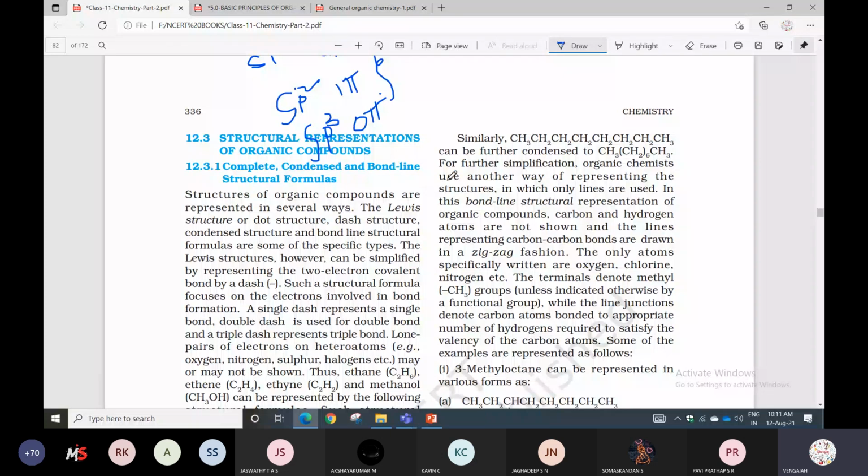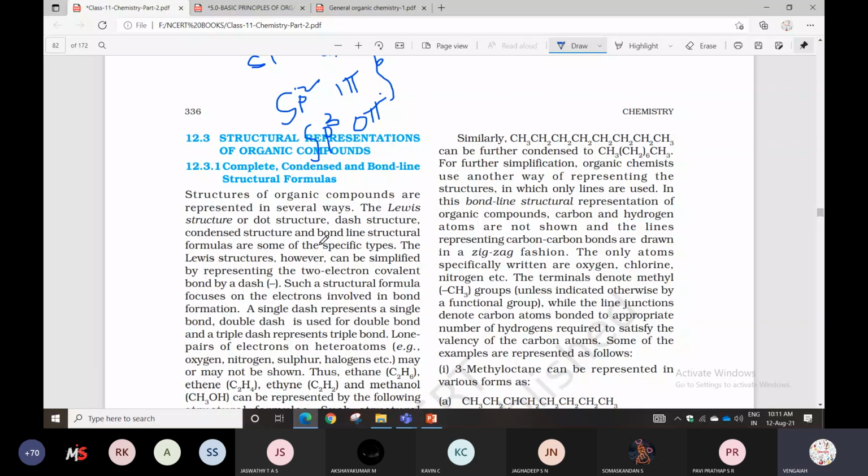That, however, can be simplified by representing the covalent bonds by dash instead of dot symbols. Two electrons will be shared, forming one bond. Such a structural formula focuses on the electrons involved in bond formation. A single dash represents a single bond, and double and triple dashes are used for double and triple bonds.